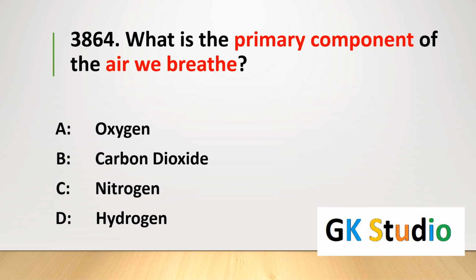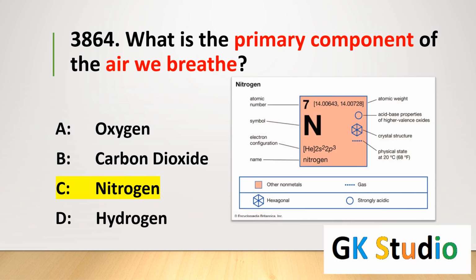What is the primary component of the air we breathe? The correct answer, nitrogen. The primary component of air we breathe is nitrogen. Mostly nitrogen makes up the open air, a large percentage by volume of the overall air.